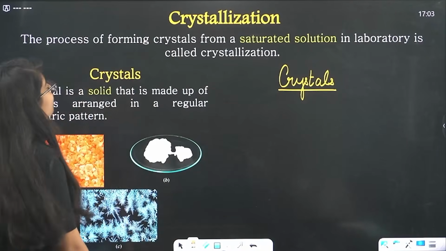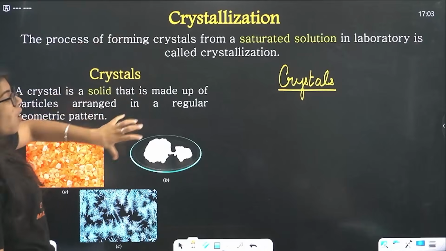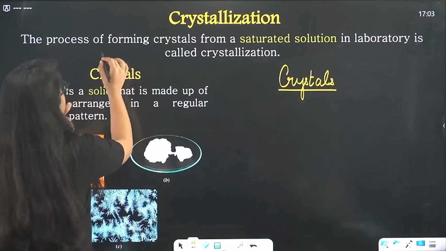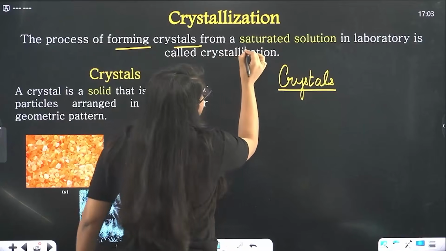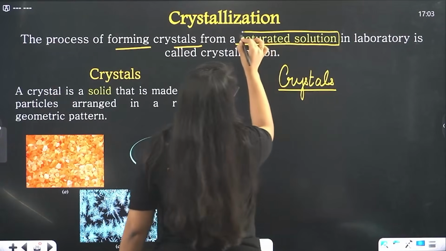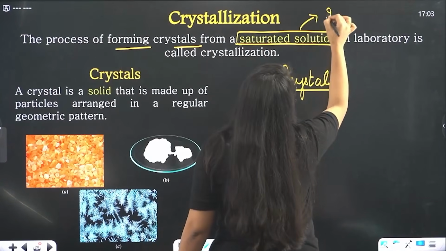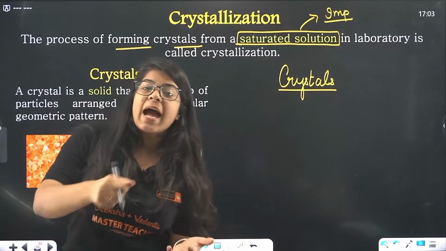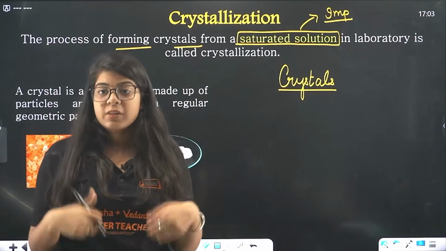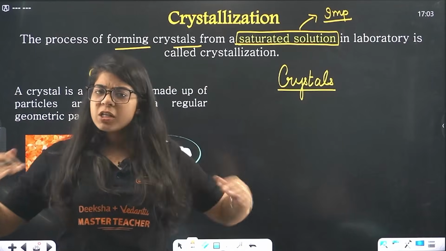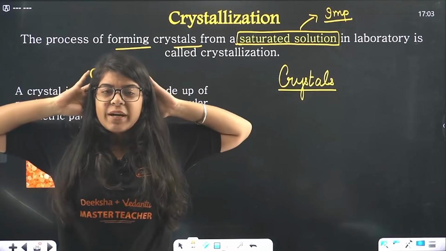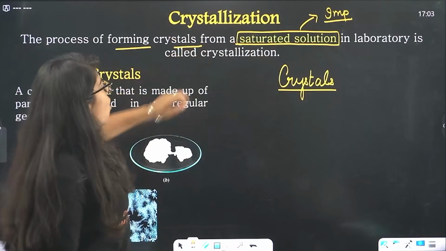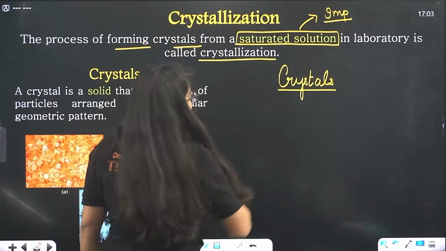Basically, the process to form these crystals, we also form crystals in the laboratory. So the process of forming crystals from a saturated solution. Now this is very important, a saturated solution. What was a saturated solution? That we cannot add more solute into that solution. It has reached its limit. It has been saturated. In the laboratory, this is called crystallization.